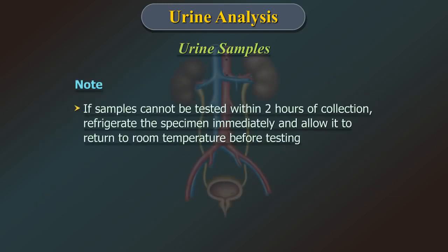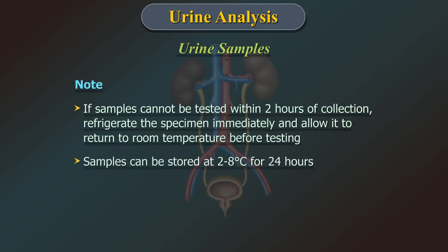If samples cannot be tested within 2 hours of collection, refrigerate the specimen immediately and allow it to return to room temperature before testing. Samples can be stored at 2 to 8 degrees centigrade for 24 hours.